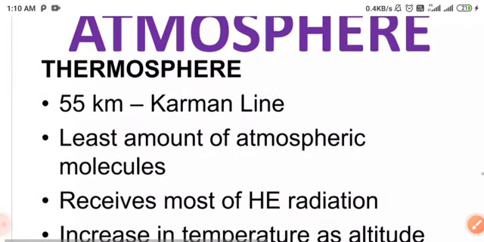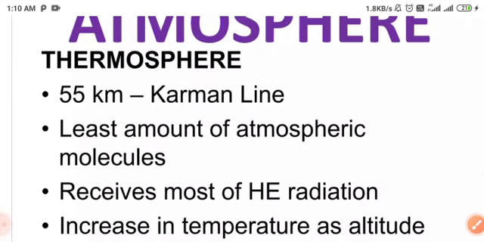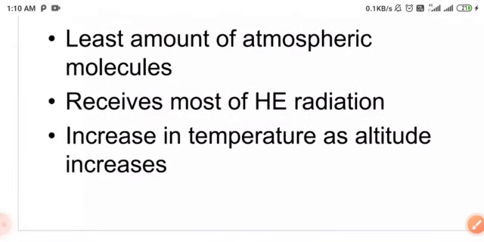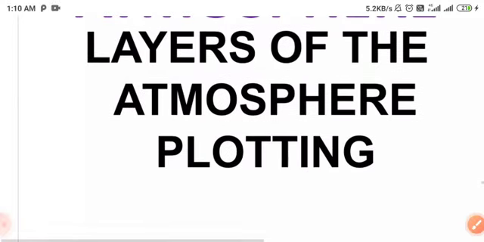Then the thermosphere. The thermosphere extends to about 55 kilometers, the Kármán line, has the largest amount of atmospheric molecules, receives most of the radiation, and temperature increases as altitude increases. Atmosphere layers of the atmosphere polluting.